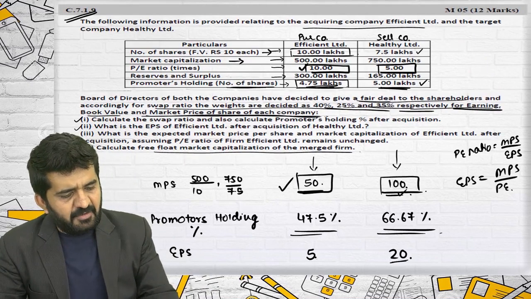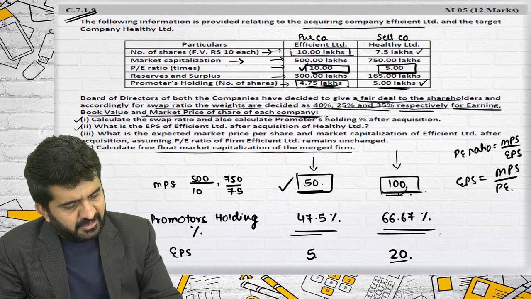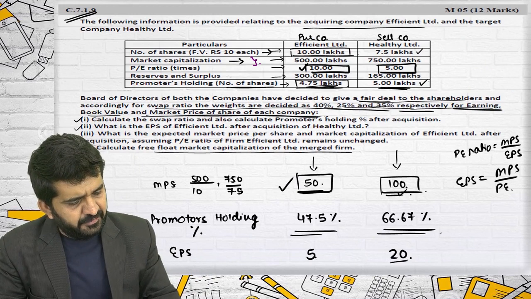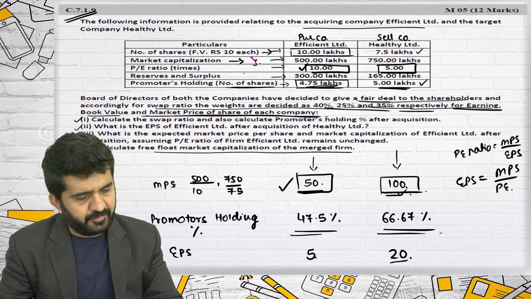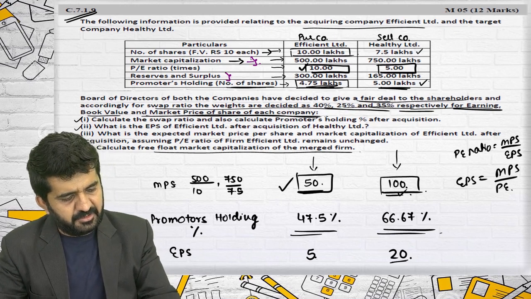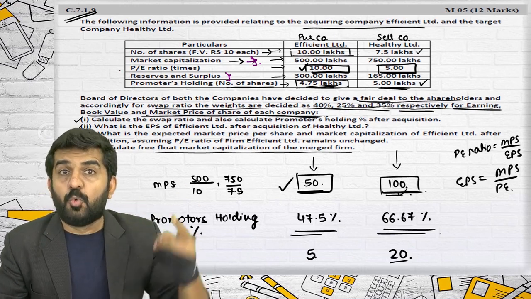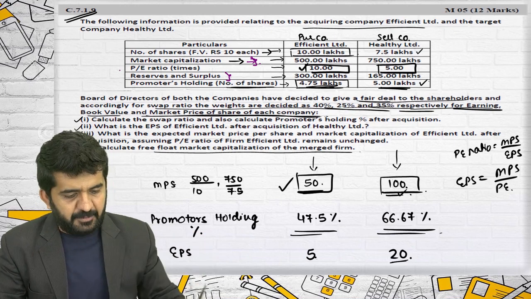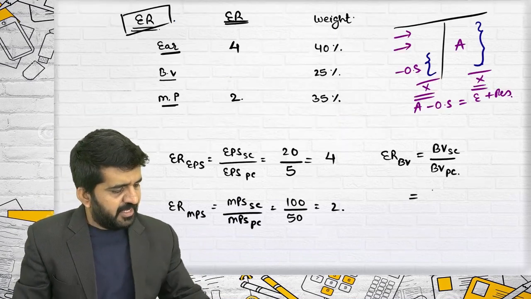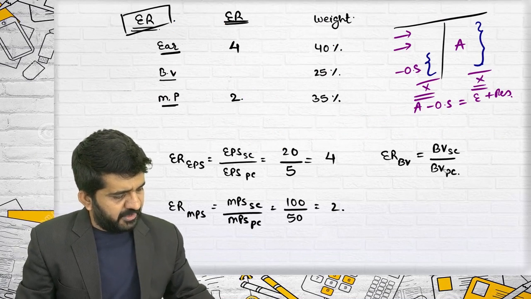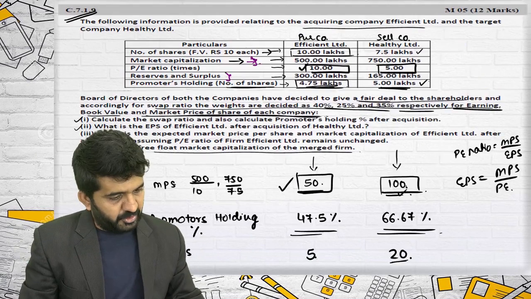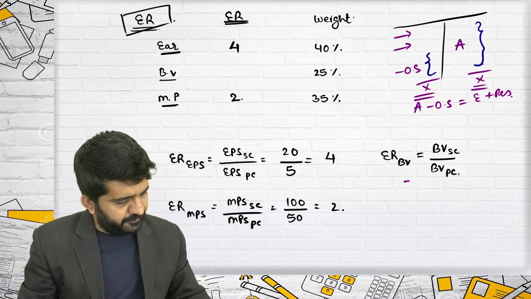Let me find out total book value of both the companies, then I'll put it in this formula. Book value is equity plus reserves. I am having reserves directly given, 300 and 165. I need to find out equity.